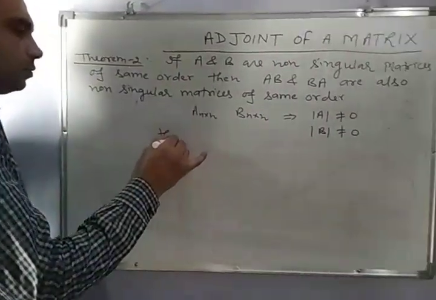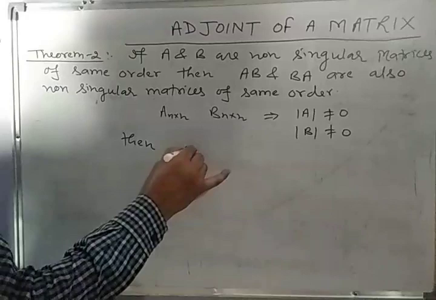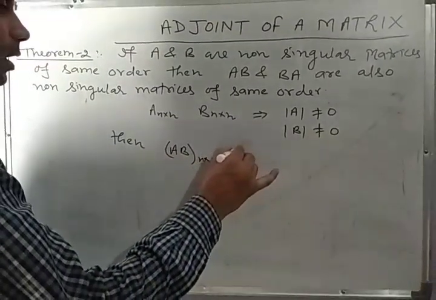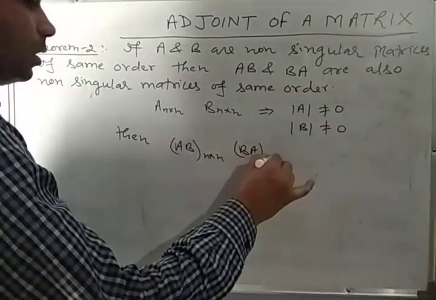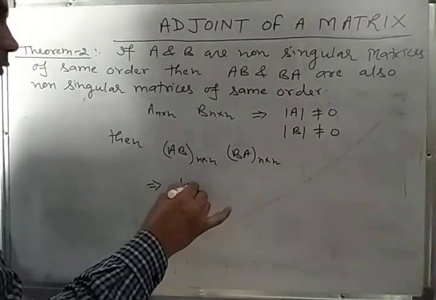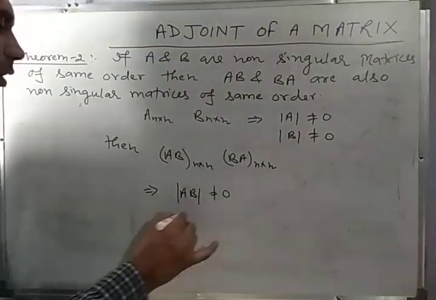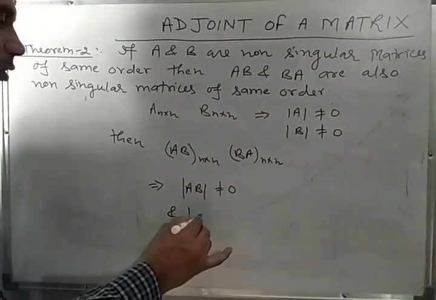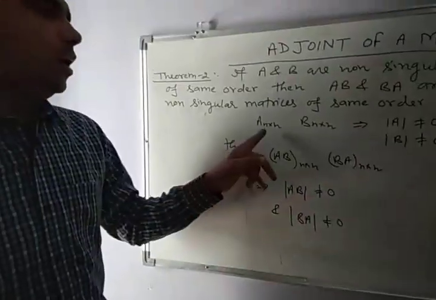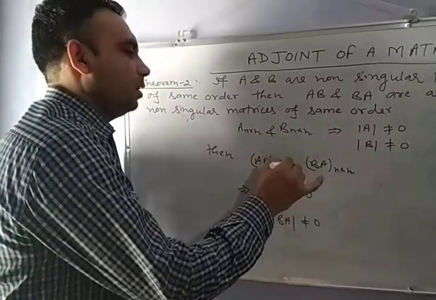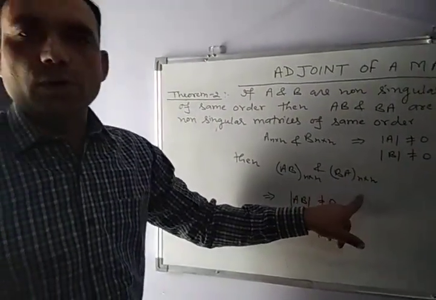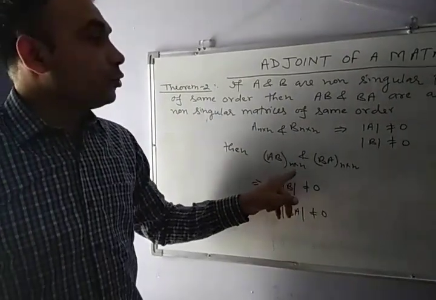Then AB will also be non-singular of order n and BA will also be non-singular of order n, which implies determinant of AB is not equal to 0 and determinant of BA is not equal to 0. So if A and B are two non-singular matrices, then the products AB and BA both will be non-singular and of the same order.